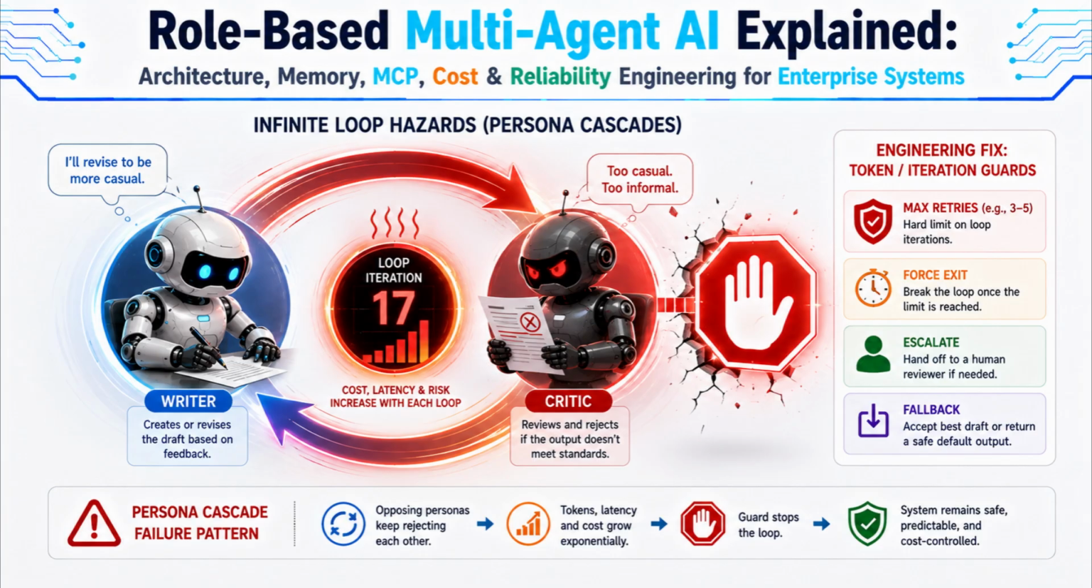The engineering fix is a hard token or iteration guard. Every cyclical loop gets a maximum retry count, commonly 3 to 5 cycles, after which the orchestration layer force exits the loop regardless of whether the critic is satisfied, either accepting the current best draft, escalating to a human reviewer, or falling back to a simpler, safer default output.